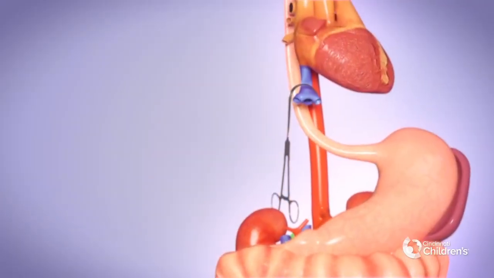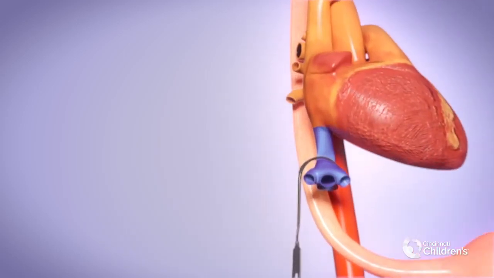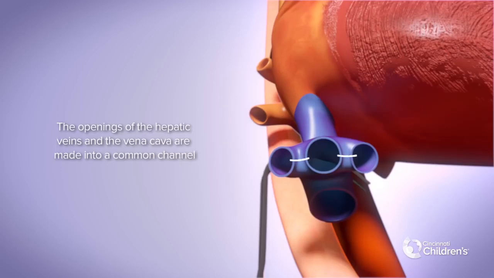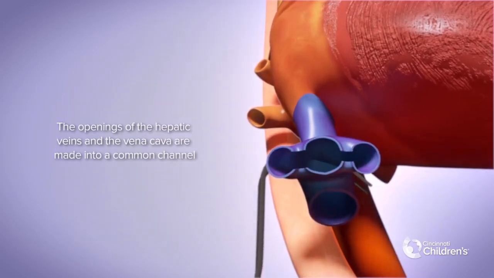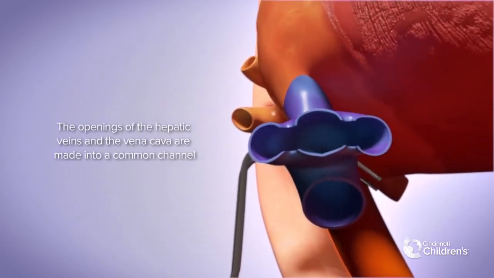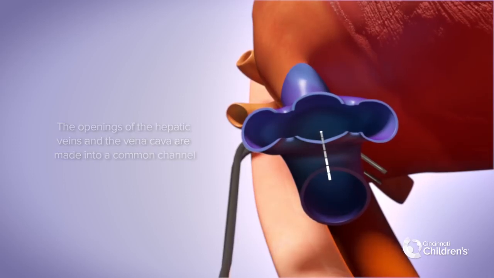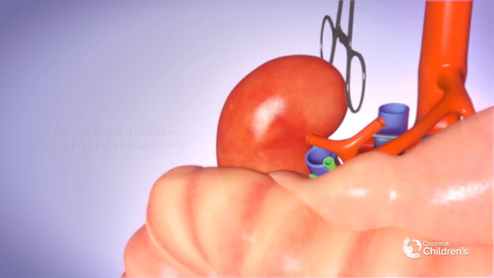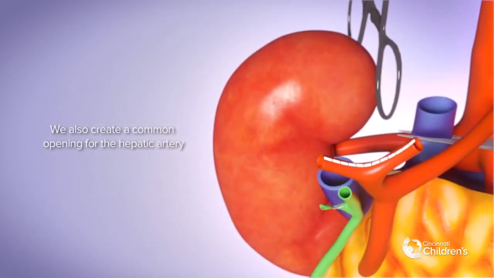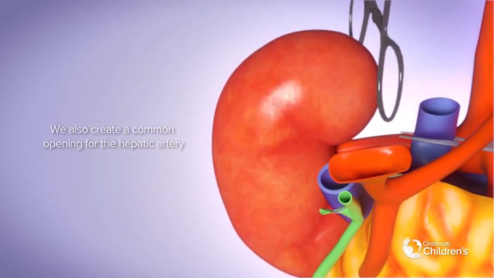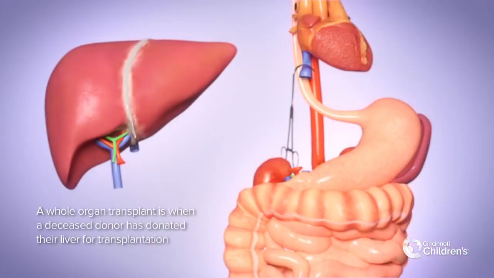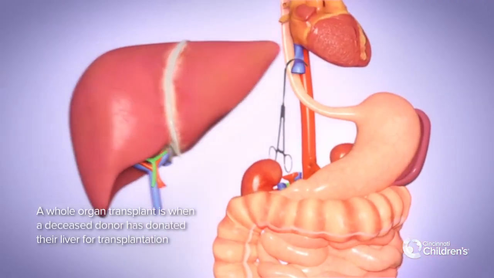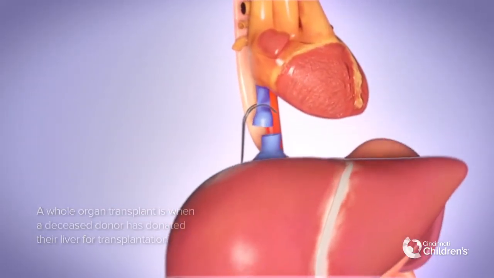In preparation for the vascularization of the to-be transplanted liver, the openings of the hepatic veins and the vena cava are made into a common channel. This maximizes the outflow of the to-be transplanted liver blood flow. We also create a common opening for the hepatic artery. A whole organ transplant is when the entire liver from a deceased donor is used for transplantation.